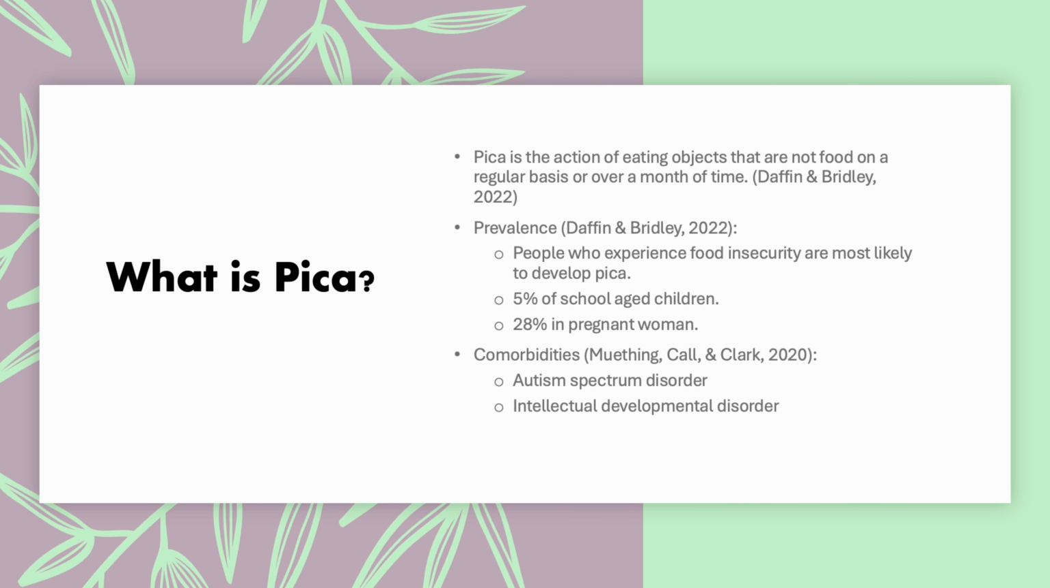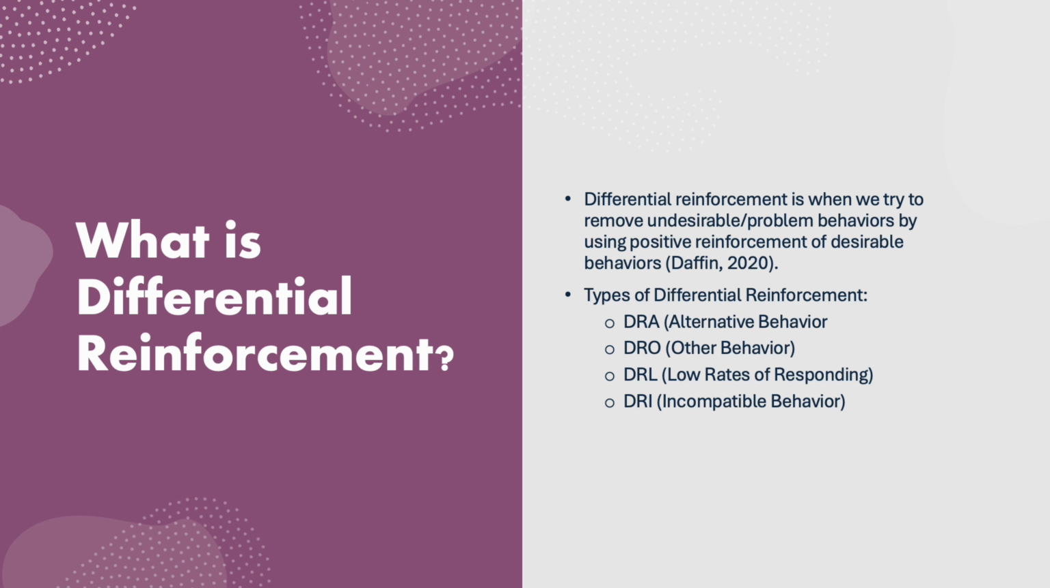Let's now look at the behavioral strategies employed to treat pica. Differential reinforcement is a behavioral technique that reinforces desirable behaviors while decreasing undesirable ones. Differential reinforcement comes in 4 different varieties. Number 1, differential reinforcement of alternative behavior, or DRA, is the process of rewarding a desired behavior while avoiding rewarding an undesirable one. Number 2, reinforcing the absence of an undesirable behavior for a predetermined amount of time is known as DRO, or differential reinforcement of other behavior.